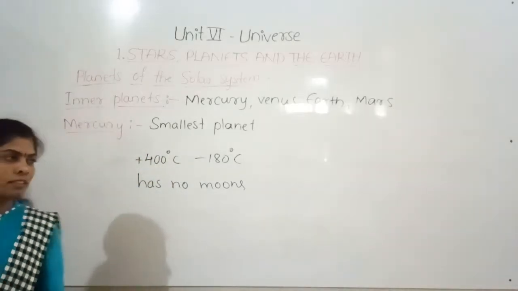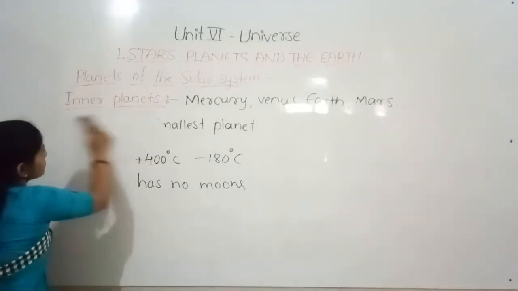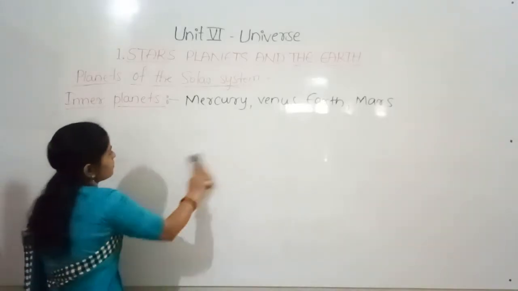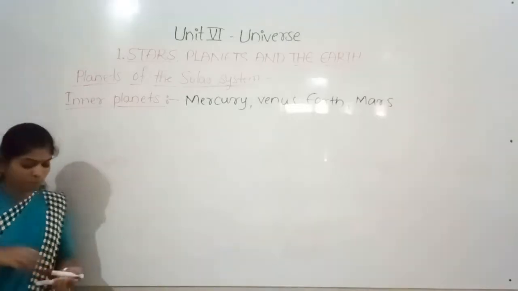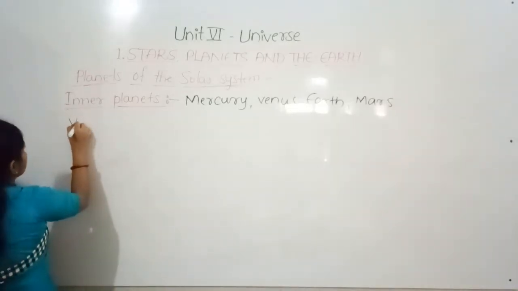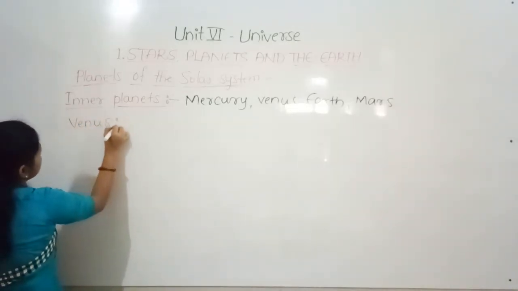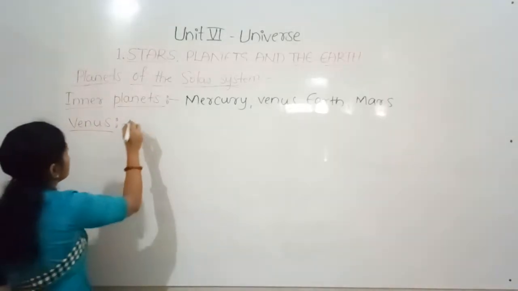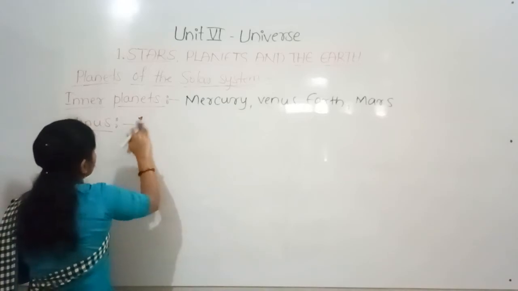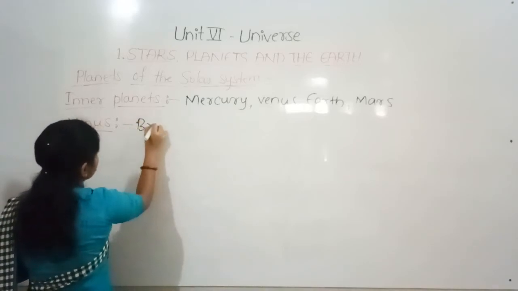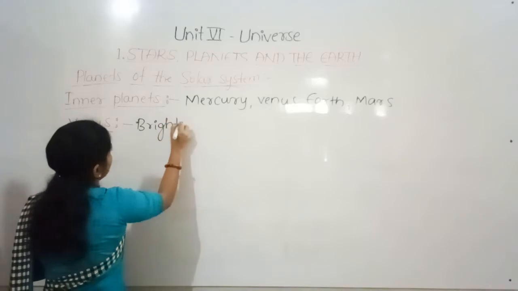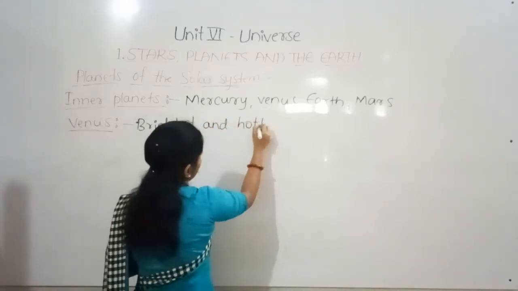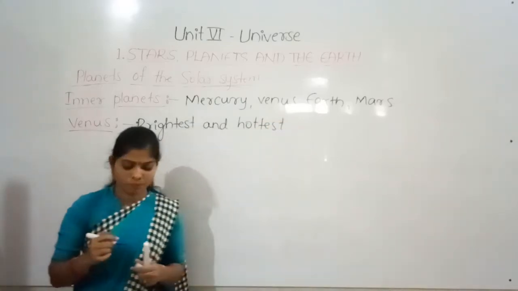And the second planet is Venus. Venus is the brightest and the hottest planet of the solar system.